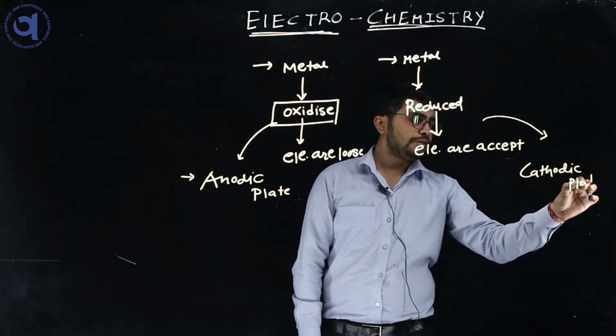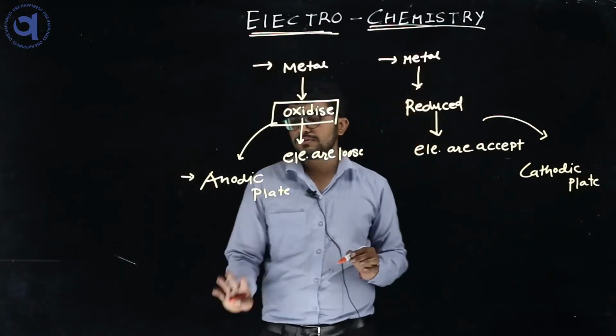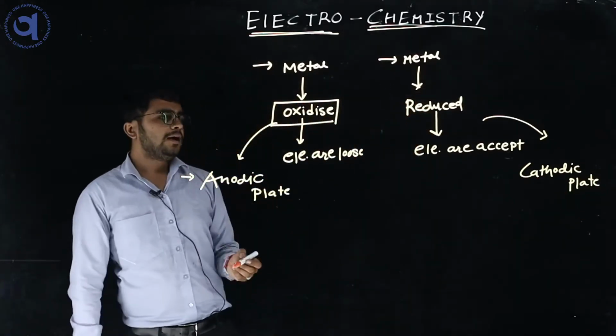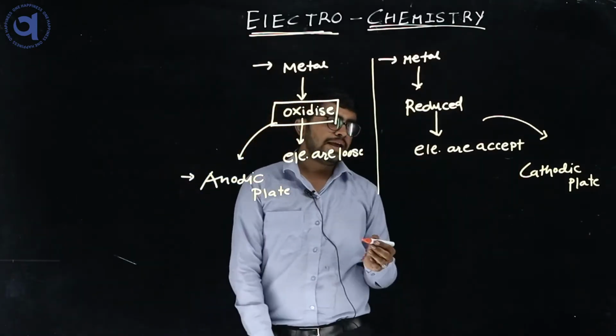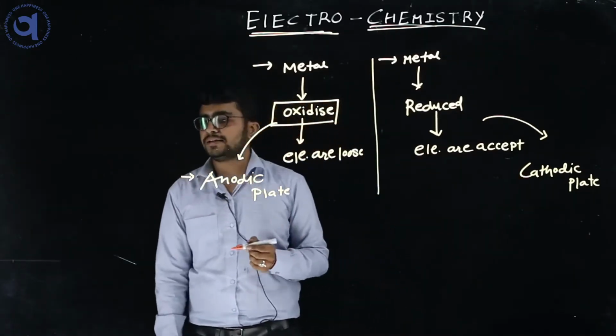So in chemistry language, the plate where electrons are lost is called the anodic plate, and the plate where electrons are gained is called the cathodic plate.